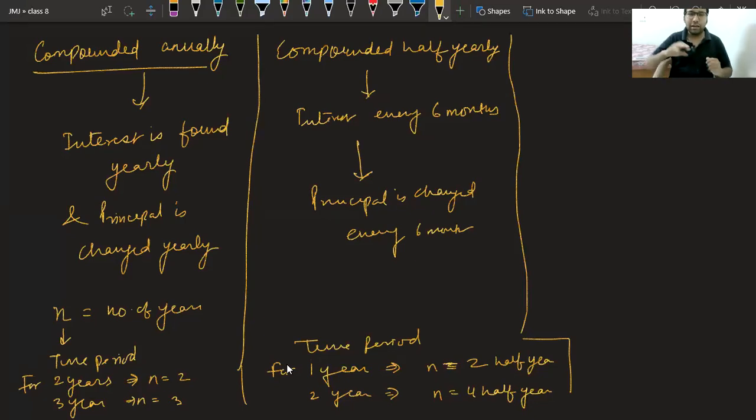Can you tell me, in present date, how the banks are compounding interest? Beta, can you tell me, in today's scenario, how the banks are funding the compound interest? Annually, yearly, half yearly, quarterly, how? Class, can you tell me? Are the banks finding interest quarterly, half yearly, or yearly?